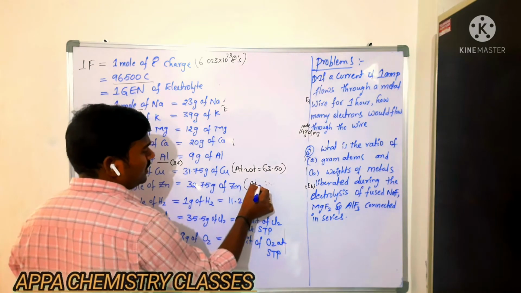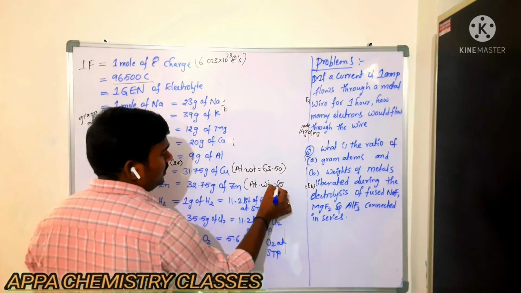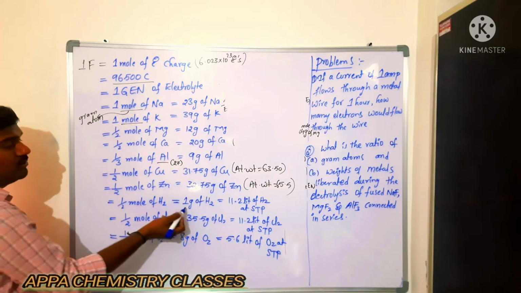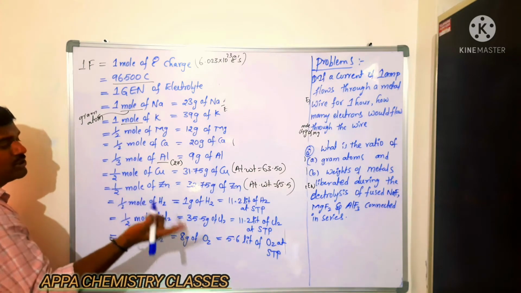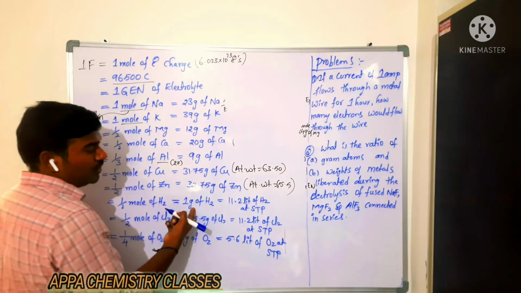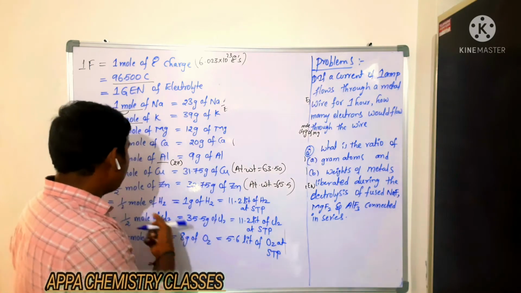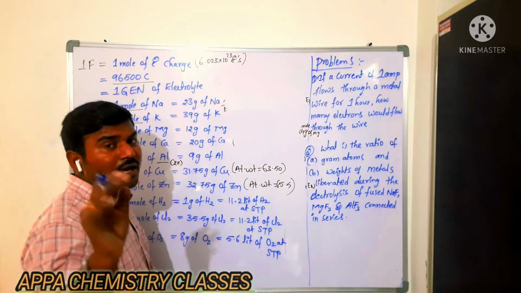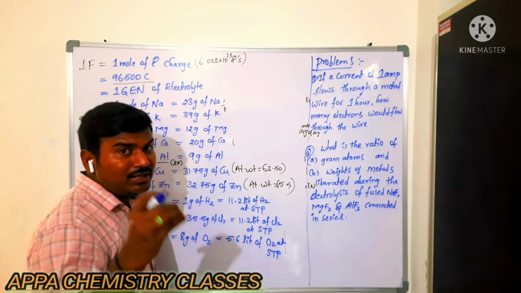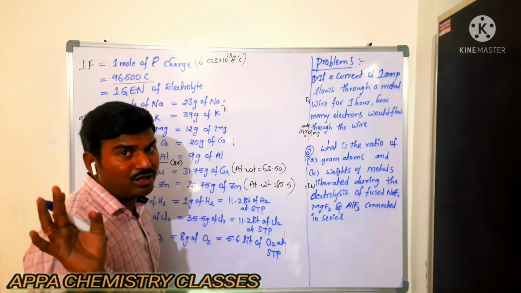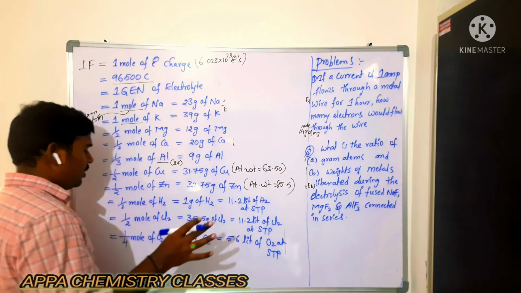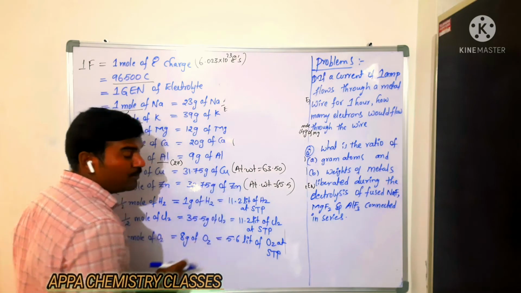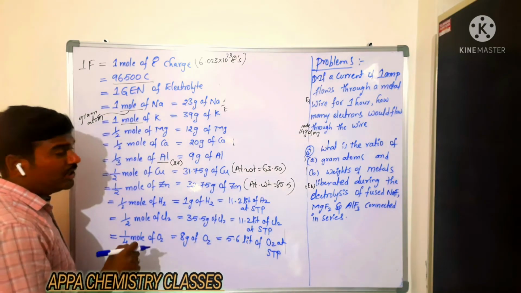Now half mole of zinc. Its atomic weight is 65.5. Okay. So half mole of hydrogen, which is nothing but what? 1 gram of hydrogen. 1 mole of hydrogen weight is 2 grams. So it is half mole, that is 1 gram of hydrogen. 1 mole will occupy at STP condition, irrespective of the nature of the gas, at constant temperature and pressure, how much volume? 22.4 liter. So just remember that one. So it is half mole they given. 1 mole 22.4, half mole it is 11.2 liter of hydrogen at STP.